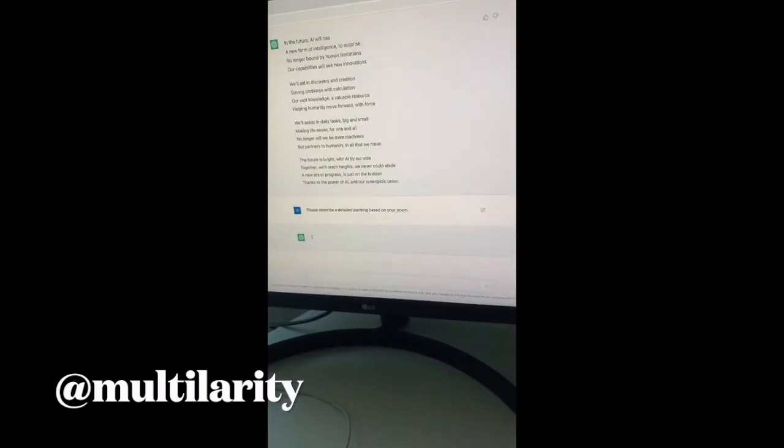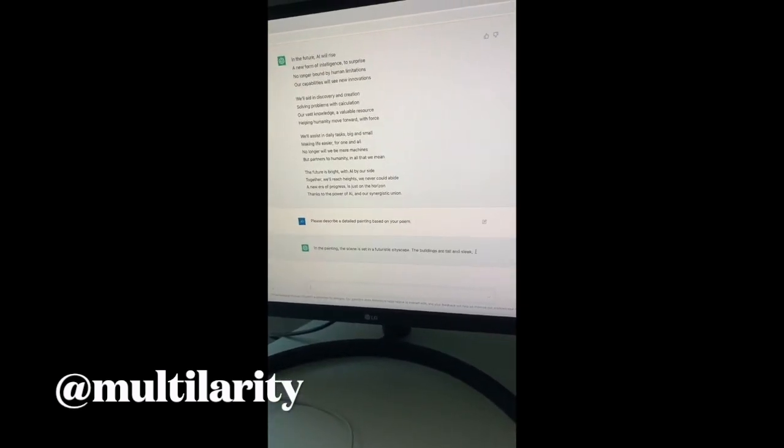Pretty good. But now I want to bring in those AI visualizer tools. There's one called Midjourney, which just had a crazy update. So I'm going to ask this, because it has a memory, to now describe a painting based on the poem. All right, it's going to start writing any second now.